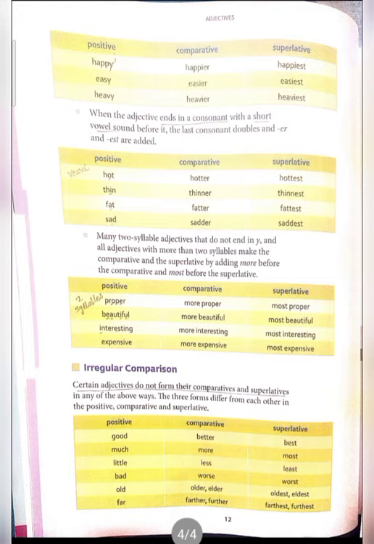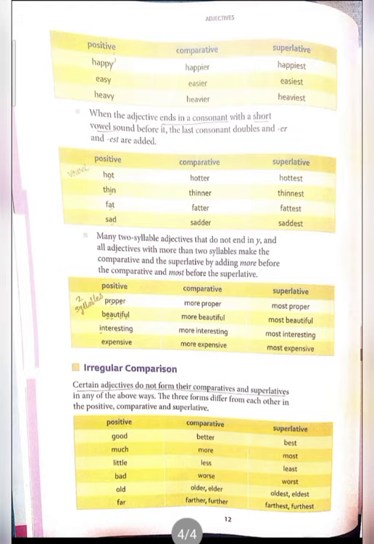When the adjective ends in a consonant with a short vowel sound before it, the last consonant is doubled and er and est are added. For example, hot. In the adjective hot, the o is a vowel, and after o, which letter has been given? T. So T is a consonant.